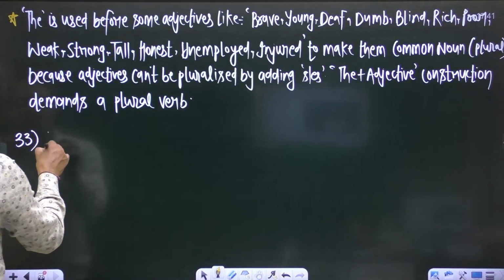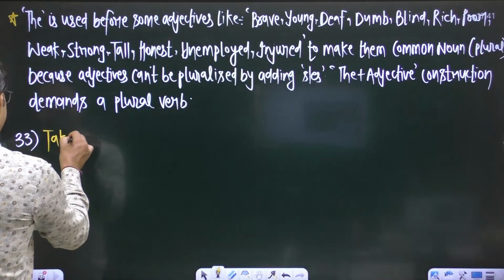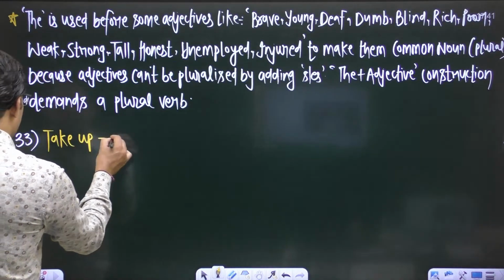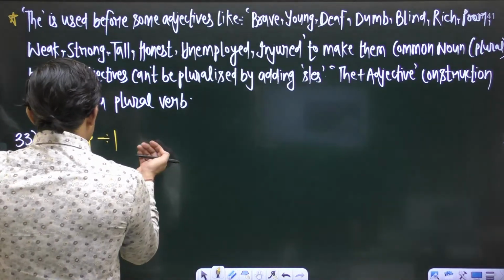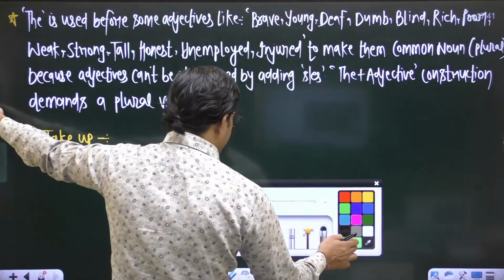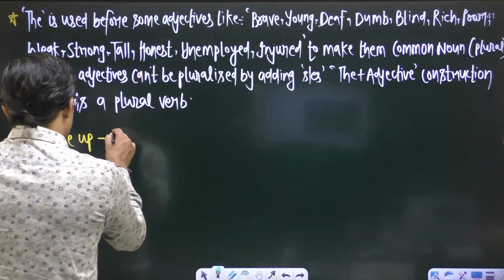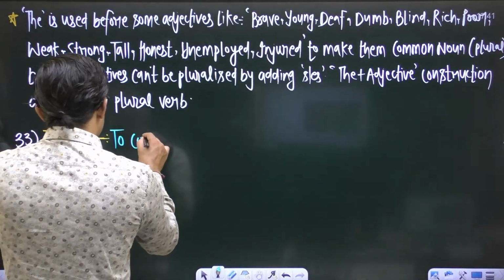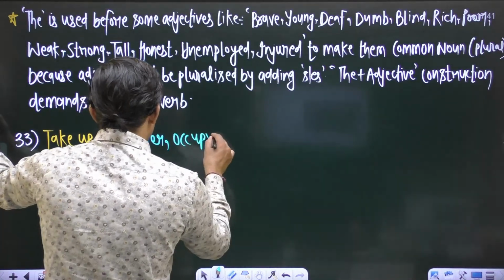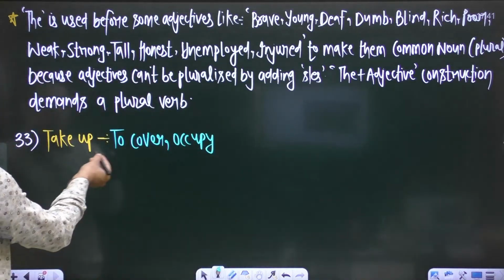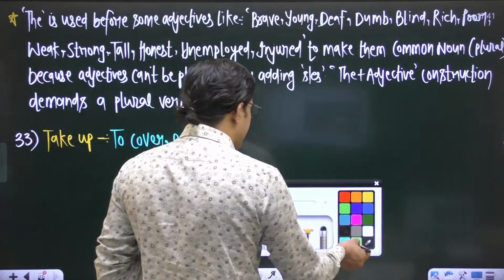Phrasal verb is take up. Take up means to cover, or you can say to occupy. To cover or to occupy, right?